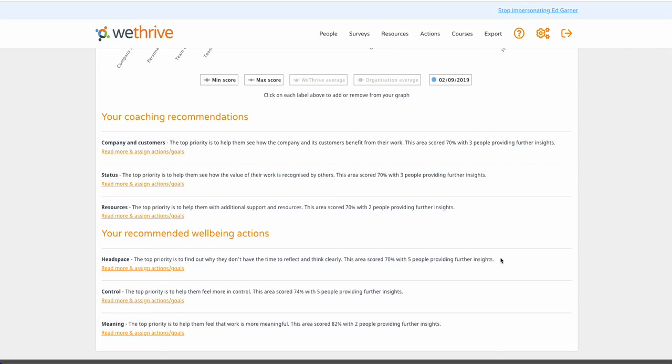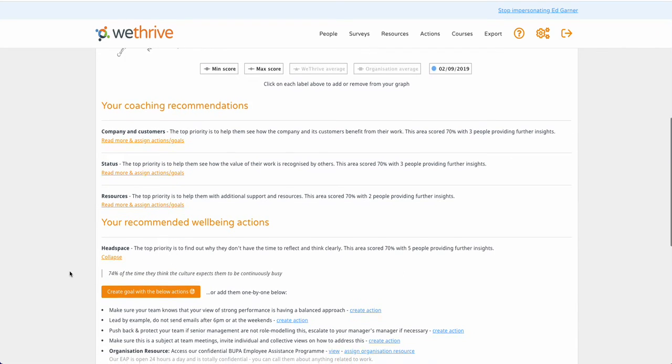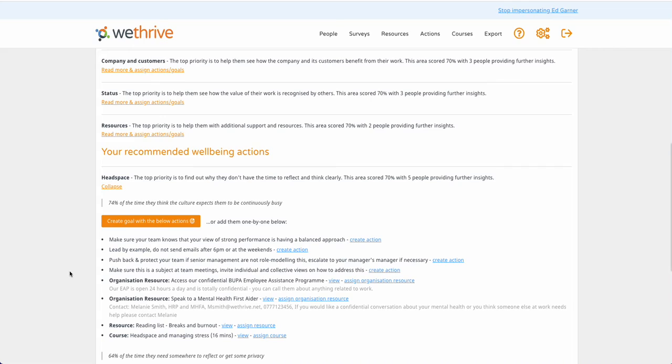this particular area as one of their lowest scoring areas. So here we can see that 5 out of 5 people marked Headspace as one of their lowest scores and were then asked some follow-on questions and were asked for some more feedback. Now, if you click on Read More and Assign Actions Goals, here is where you can see those pieces of feedback. So the top one is that they think the culture expects them to be continuously busy.